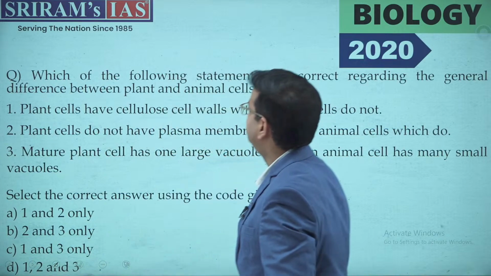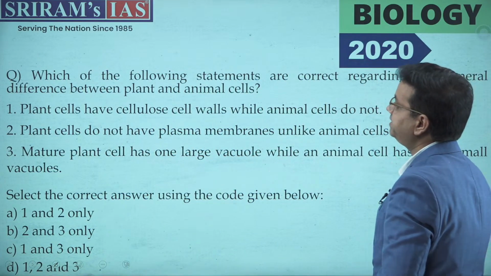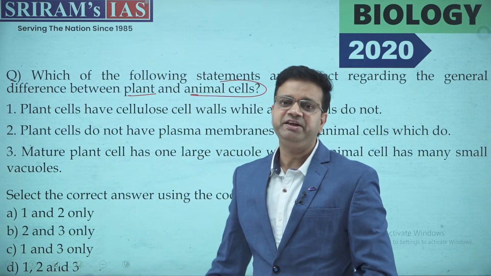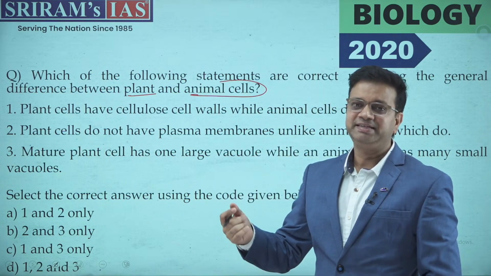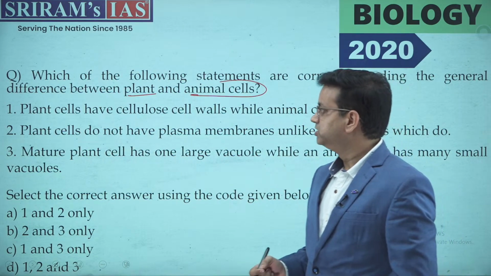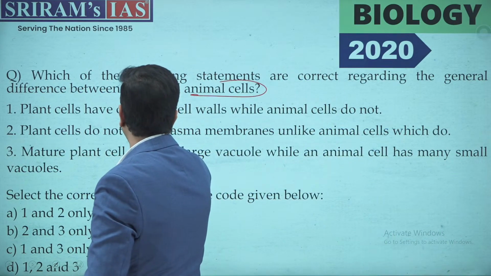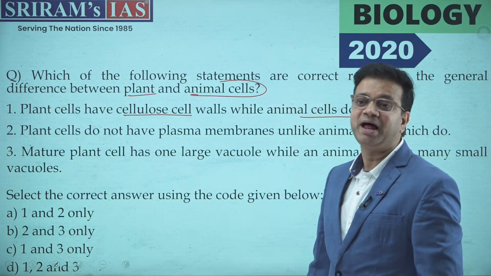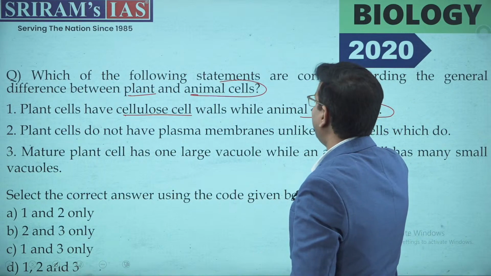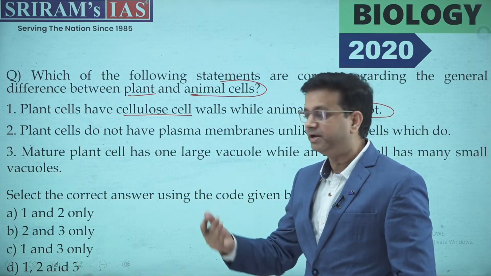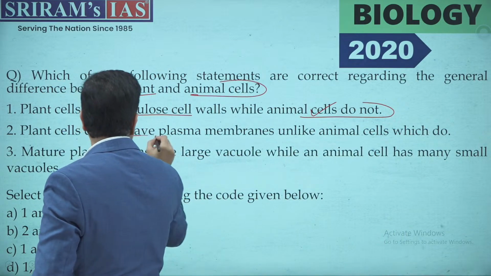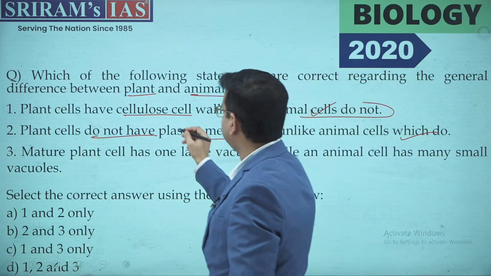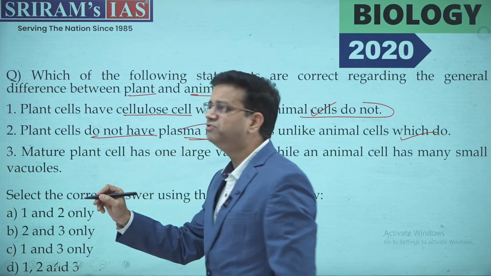Now, moving ahead: which of the following statements are correct regarding the general difference between a plant and an animal cell? This is very basic, coming from the NCERT of class 10th or 11th. What statements are being asked? Plant cells have a cellulose cell wall while animal cells do not. This is one statement. Definitely plant cells have cellulose, but the animal cell has a more prominent plasma membrane. The second: plant cells do not have a plasma membrane, unlike animal cells. See, plant cells have the cellulose wall, but they even have the plasma membrane beneath it.